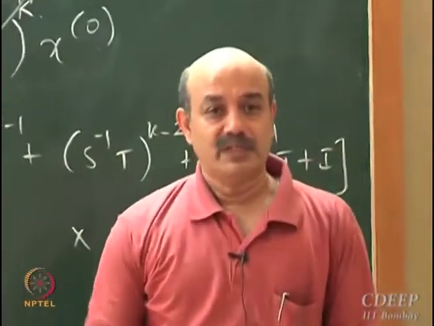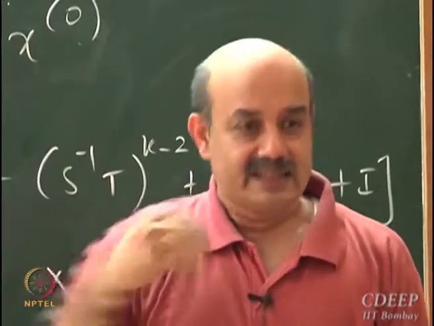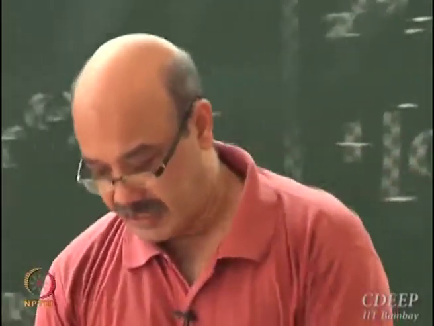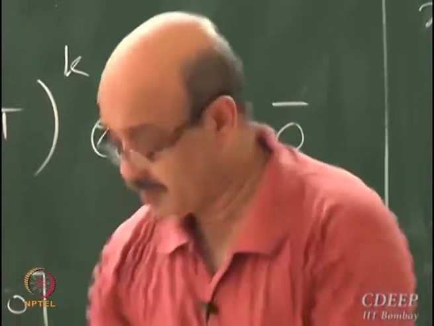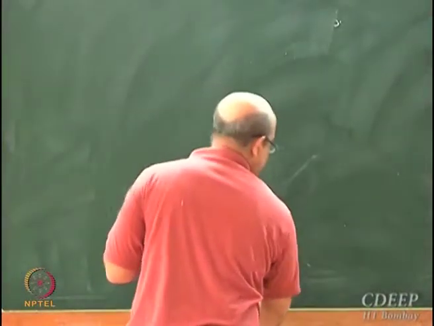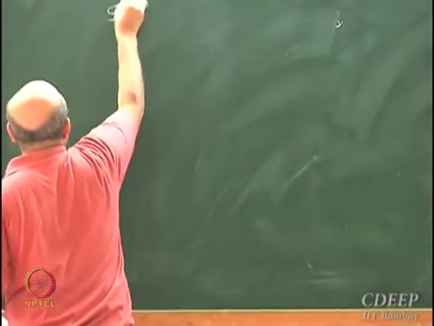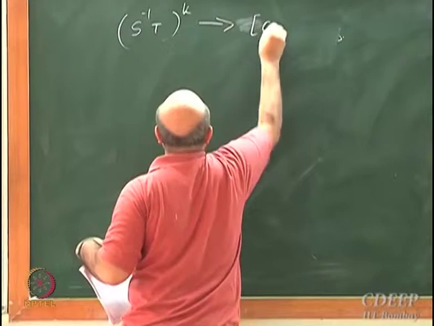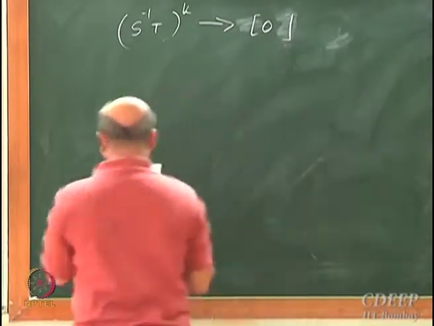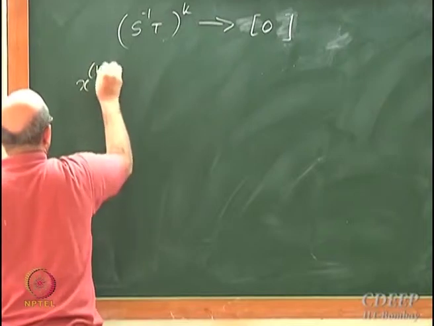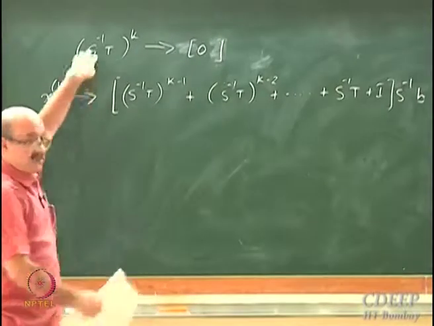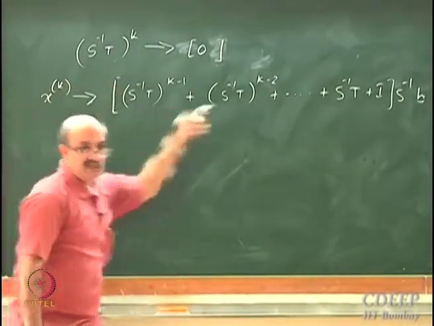Second, what I want to do is to give you insights into how to choose S and T such that convergence is guaranteed. That is my next mission. My claim is that if S inverse T raised to K goes to the null matrix, then the solution xk tends to a limit. If this happens, then the iterations tend to this vector.